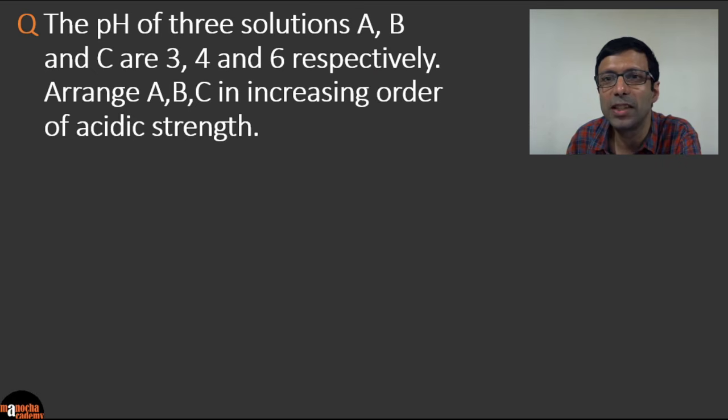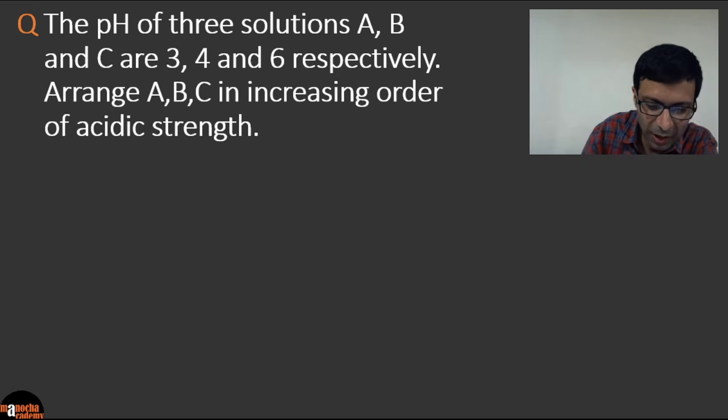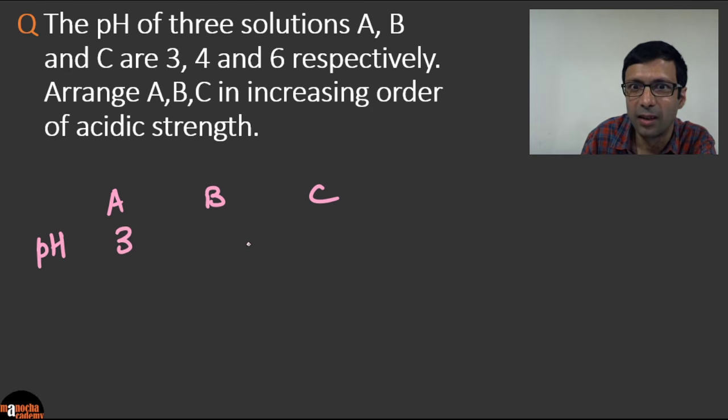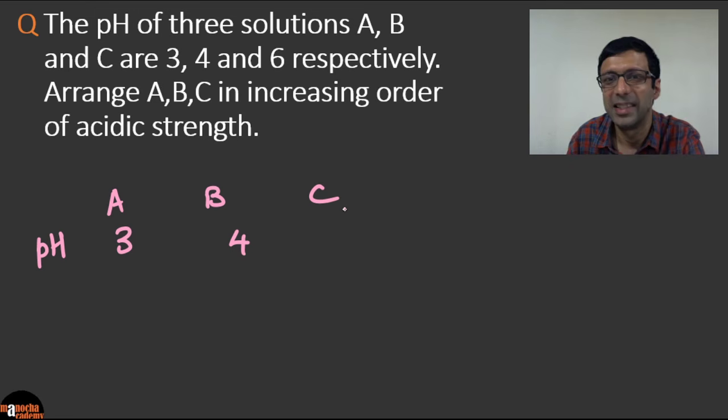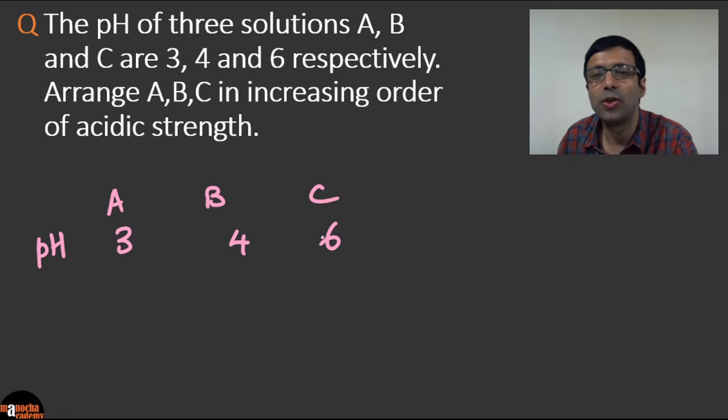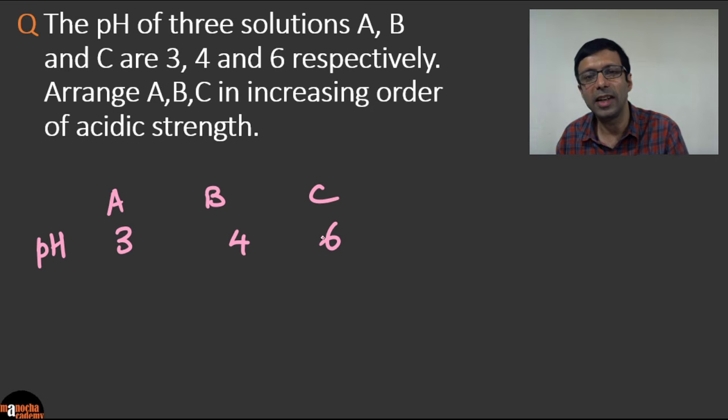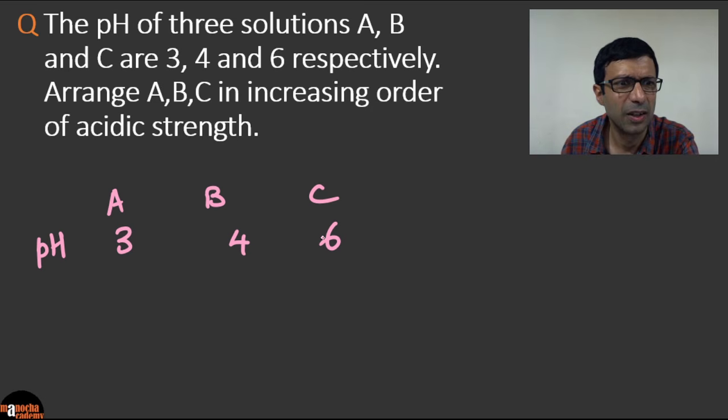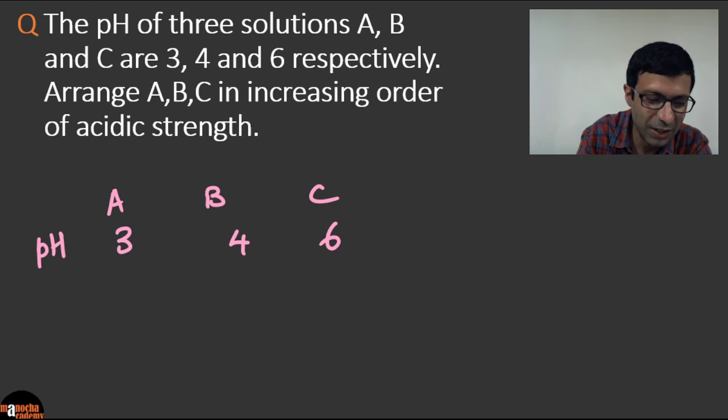The pH of 3 solutions, A, B, and C, are 3, 4, and 6 respectively. Okay, so let's write that down. We have 3 solutions, A, B, and C, and their pH values are given to us. It's given as 3, 4, and 6. Now you need to arrange A, B, C in increasing order of acidic strength. So you have to give the answer in terms of the letters A, B, C. So what do you think the answer is going to be here?